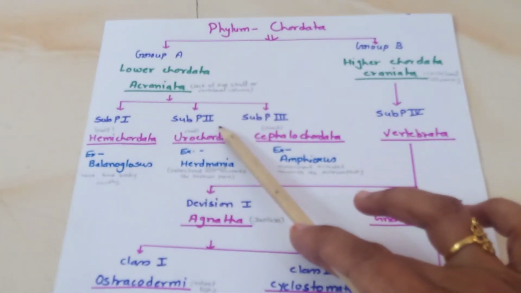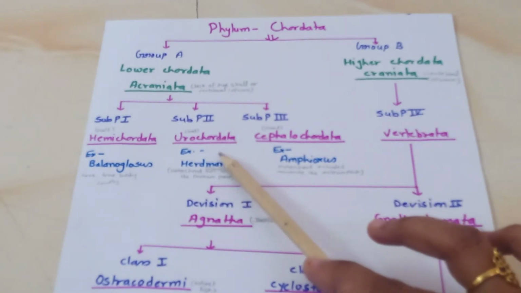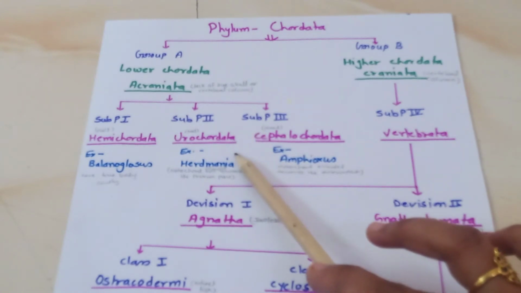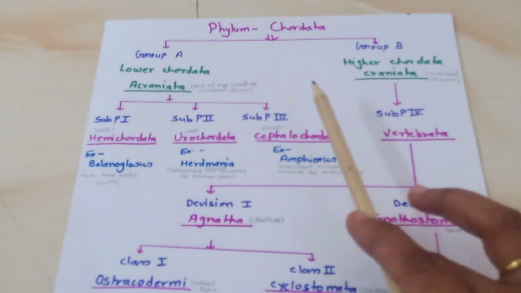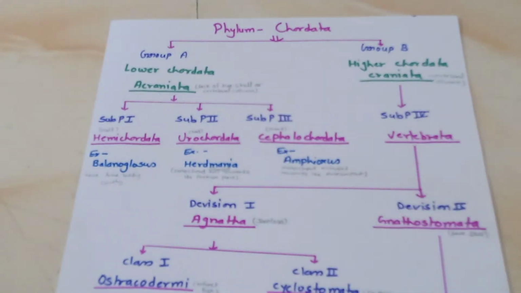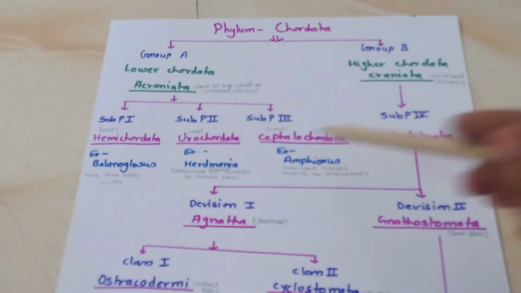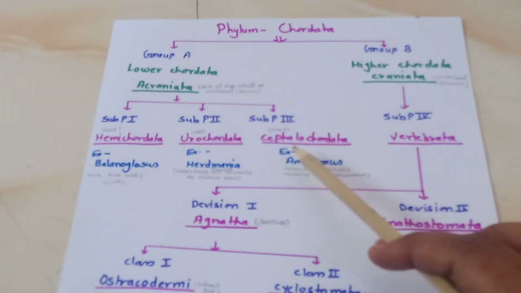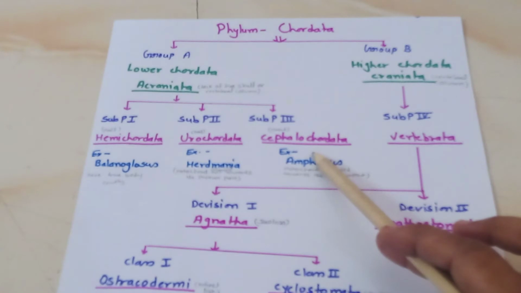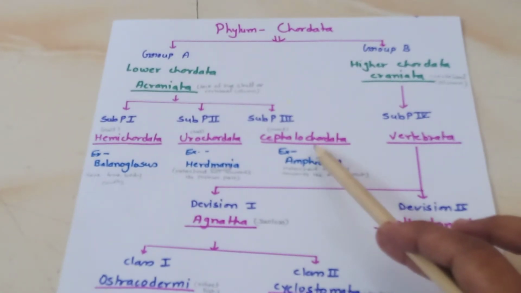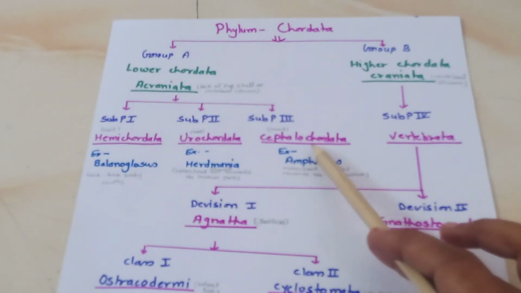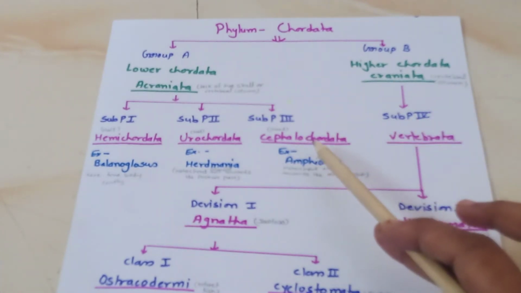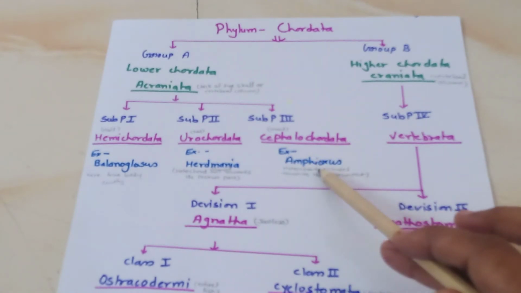And the second subphylum is Urochordate. Uro means tail. In this form the species have a notochord extended towards the posterior part, so they are called Urochordates. For example, Herdmania. And the third one is Cephalochordate. Cephalo means head. So Cephalochordates have a notochord extended towards the anterior part of the body. The example is Amphioxus.